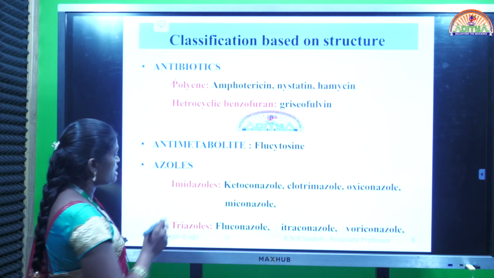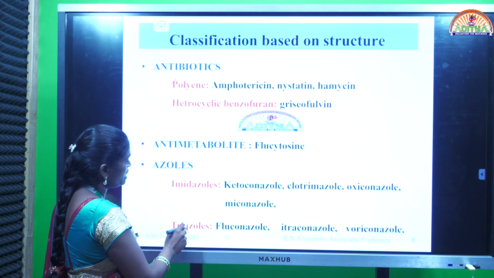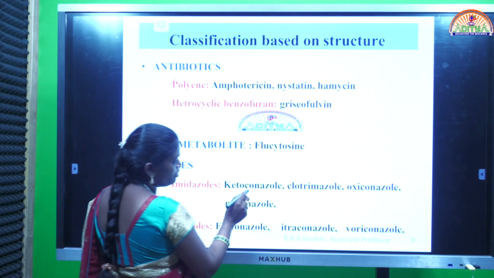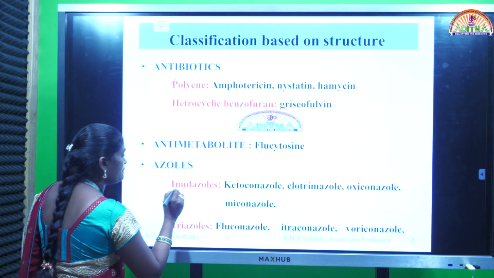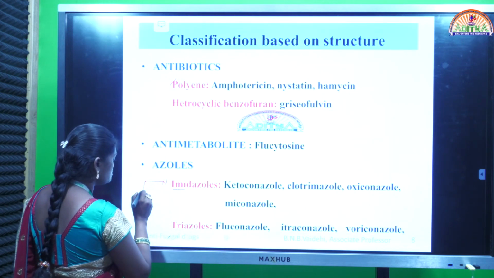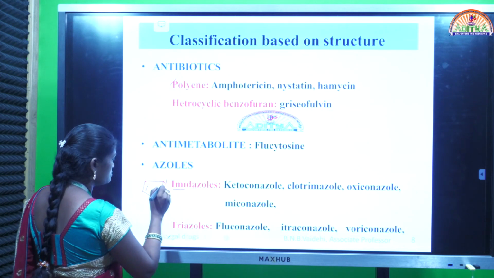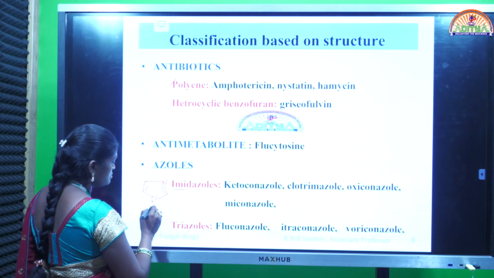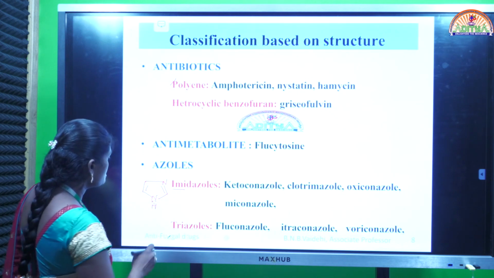Azole is another important category under antifungal agents. In azoles, again two types are there, imidazoles and triazoles. Examples for imidazoles: ketoconazole, clotrimazole, oxiconazole, miconazole. This is the structure of imidazole.